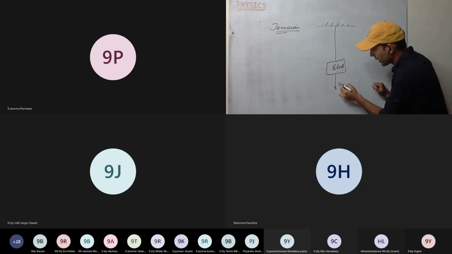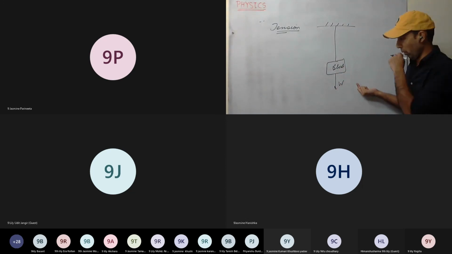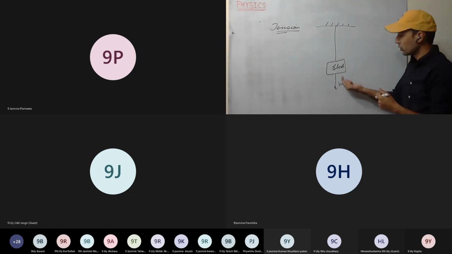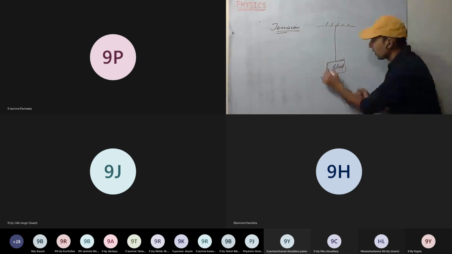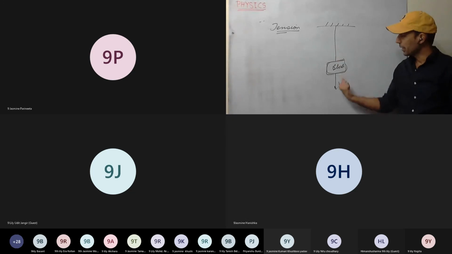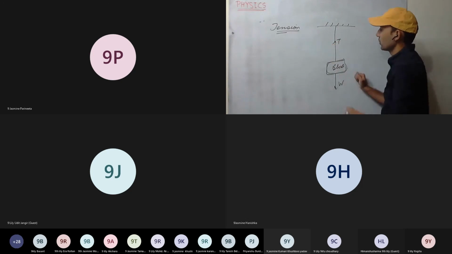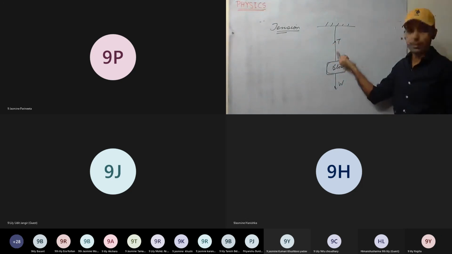So the gravitational force is acting, that is the weight of the body, mass of the body into acceleration due to gravity. So this weight is acting. So what will happen? This block is trying to pull the string in this direction. Yes or no? Now this will generate one force, that is the tension force in the string.